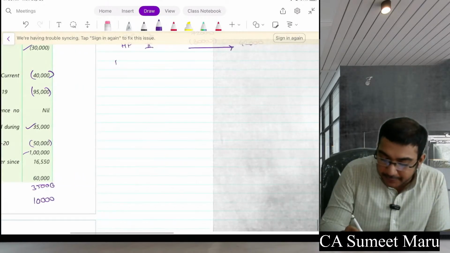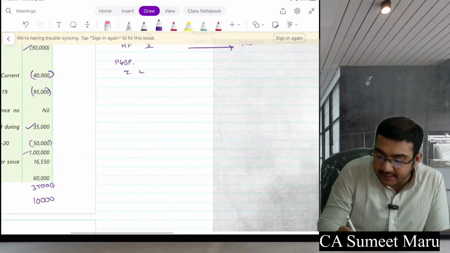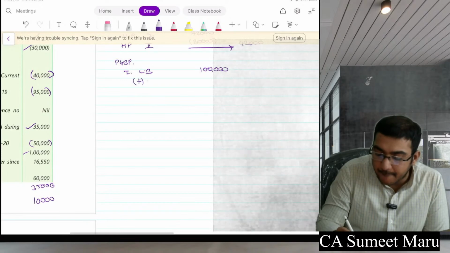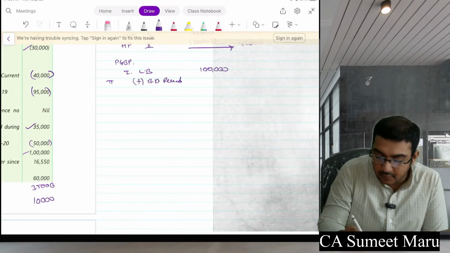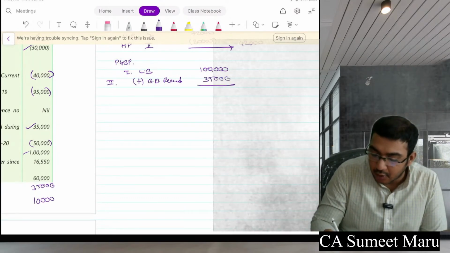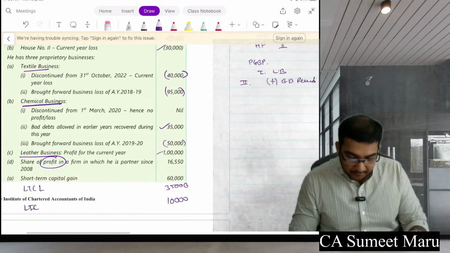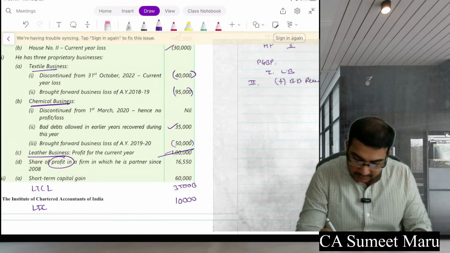So I am writing here PGBP. First, leather business profit of 1 lakh. Add bad debts recovered of another business, how much? 35,000. So total how much do we have? Total we have 1,35,000. Right? Further, we have done this amount and we have done this amount as well.